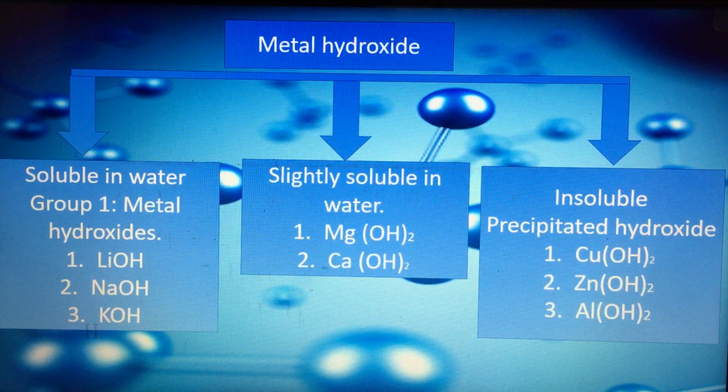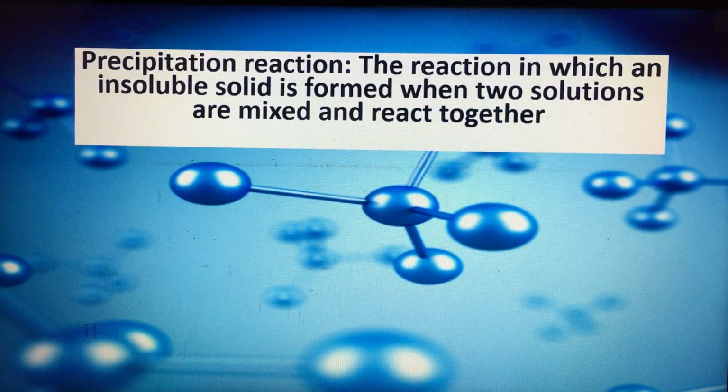In this group, the hydroxide is called a precipitated hydroxide, like copper hydroxide, because copper is not soluble, so it will precipitate. So copper hydroxide, zinc hydroxide, aluminum hydroxide, all those are insoluble. So when they react with solutions, they will make a precipitate. So let's see this example.